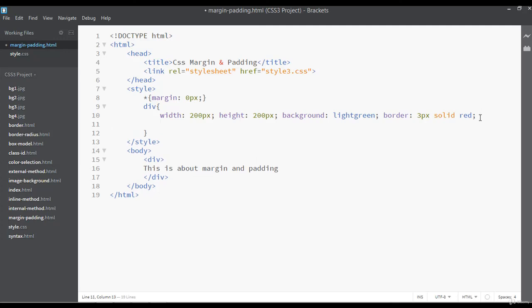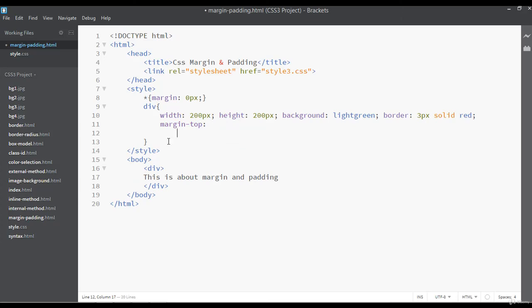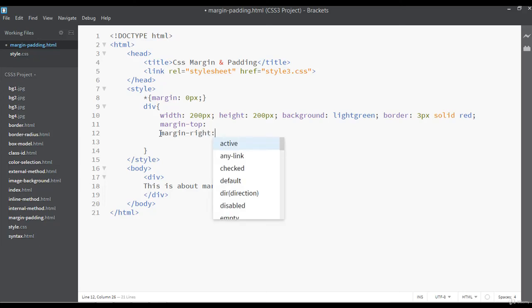I'm going to remove this, and inside this you can write margin-top, and I'm going to duplicate this, or you can write margin-right, margin hyphen right. Why is it not working?